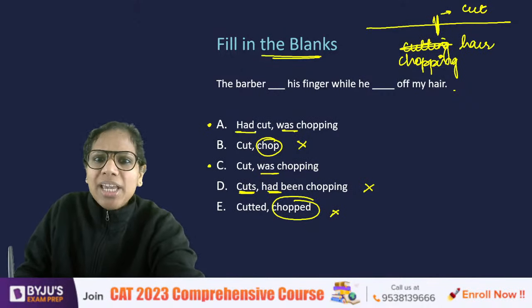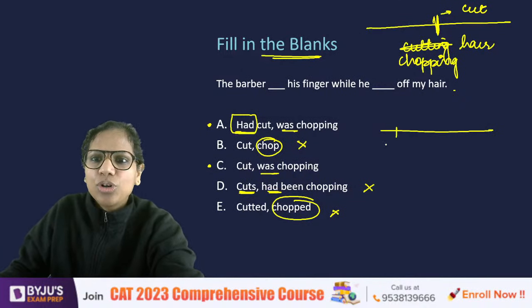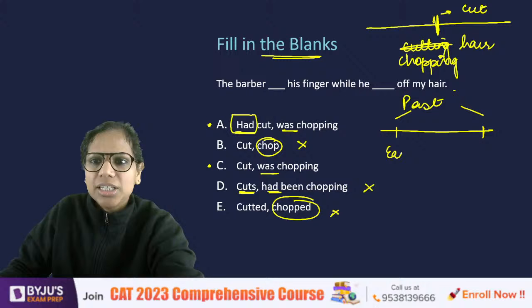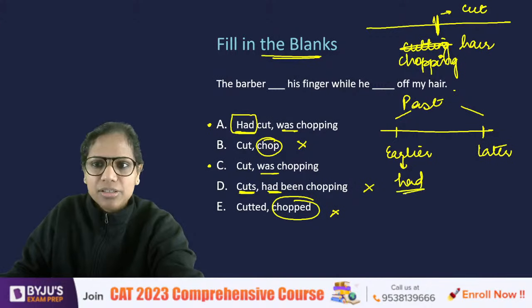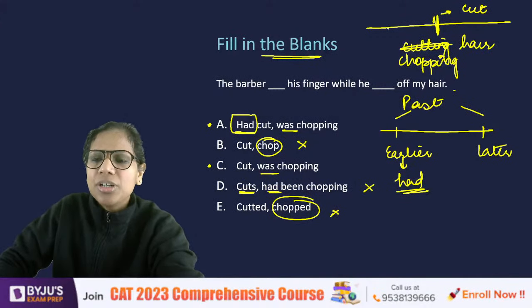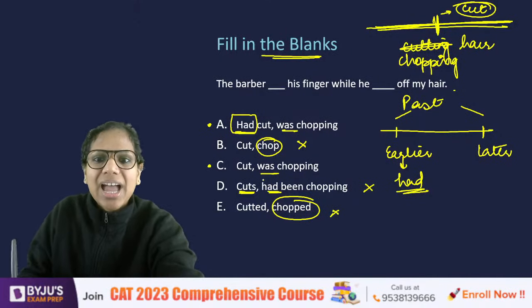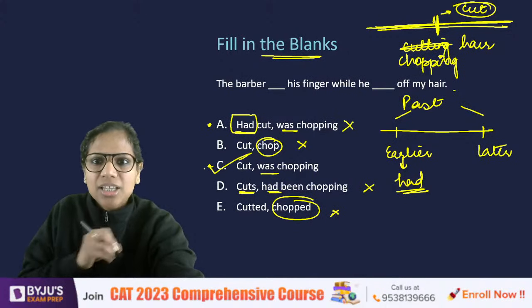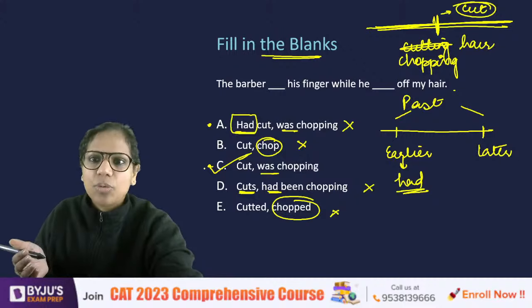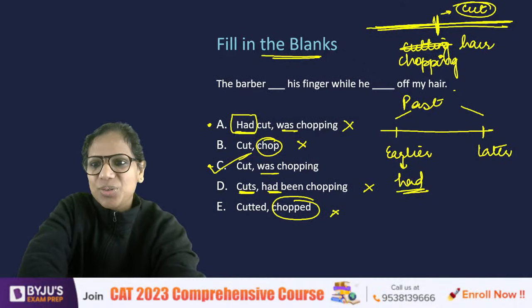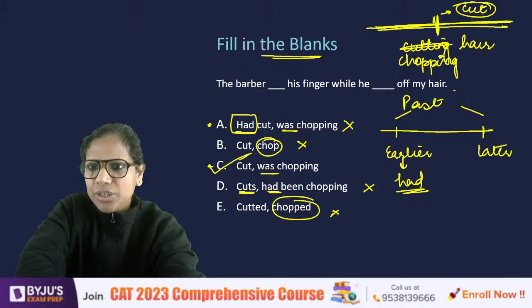Now, why are we saying had cut? When do we use the past perfect? When we want to talk about two things that happened in the past. One happened earlier in the past and one happened later in the past. So with the earlier action, I use had. That's the logic. But then this action happened while this other one was also in progress. So had cut becomes incorrect, and the barber cut his finger while he was chopping off my hair. C is the answer here, okay? Not B and not A either. D also I got from some of you.